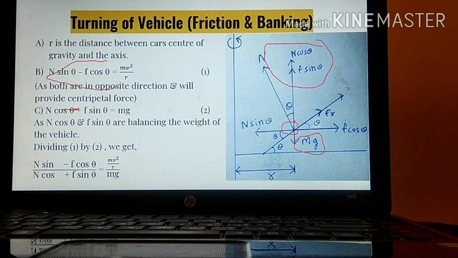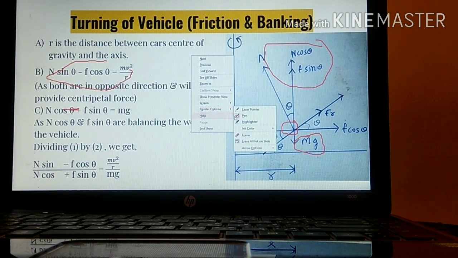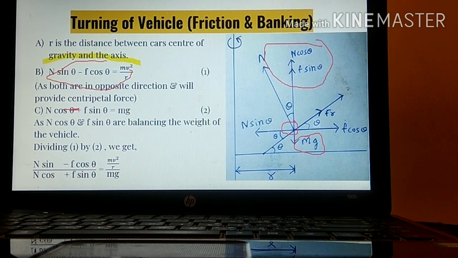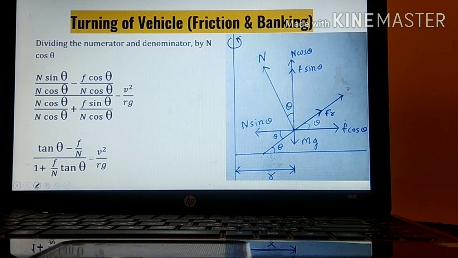I have written the full equation over here. It might look very complex, but try to understand, it is not at all complex. It is very easy. What I have done is divided each and every term of the numerator as well as the denominator by N cos theta.